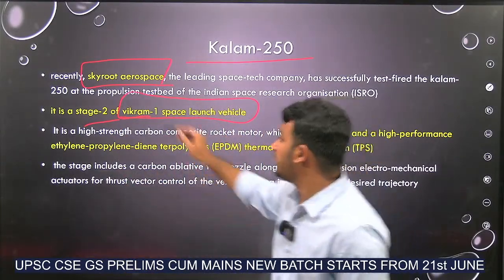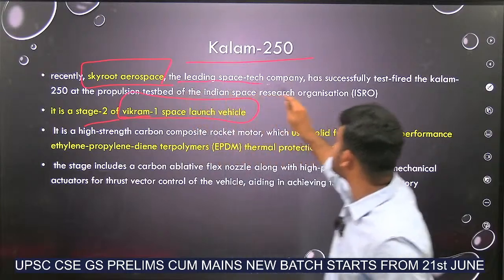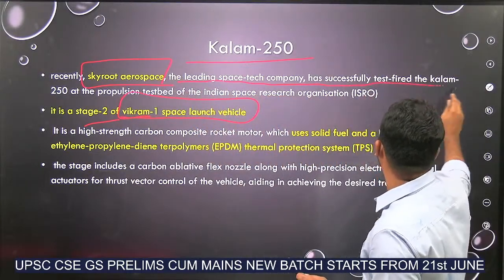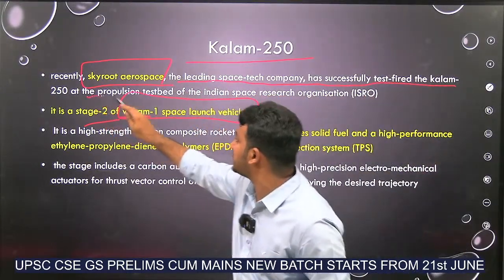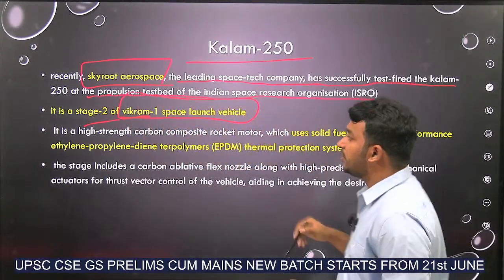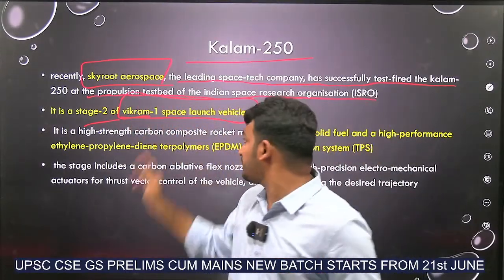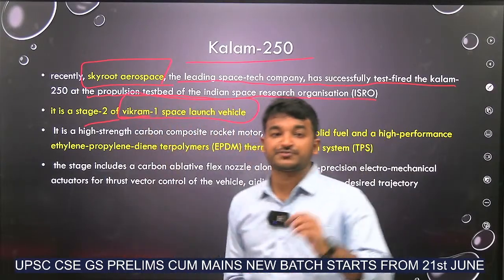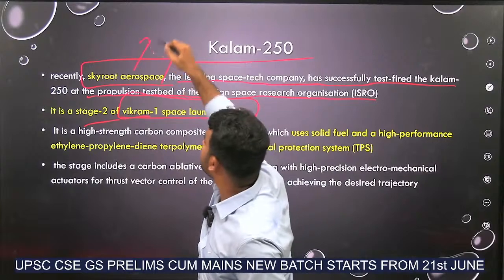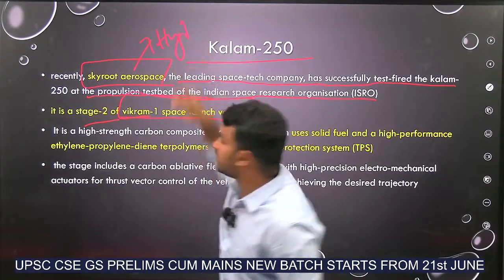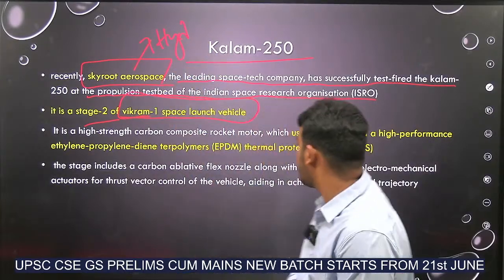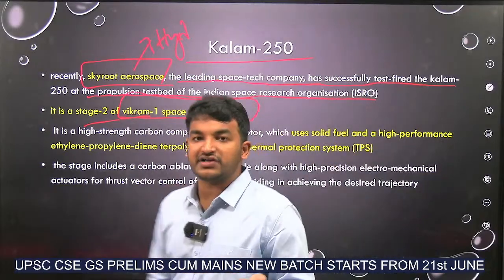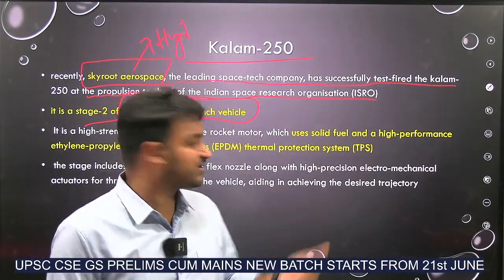Got it? Skyroot Aerospace, the leading space tech company, has successfully tested the Calam 250 at the propulsion testbed of ISRO. As I told you, this is the stage 2 of Vikram 1 space launch vehicle. And where is this Skyroot Aerospace situated? It is situated in our Hyderabad only, a startup based in Hyderabad. And what is the major advantage of this?